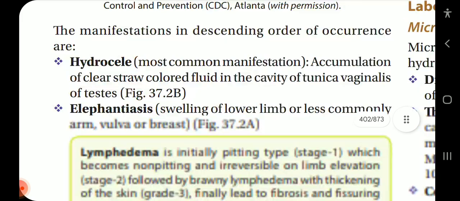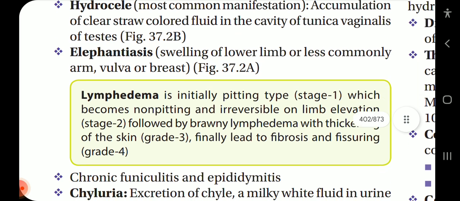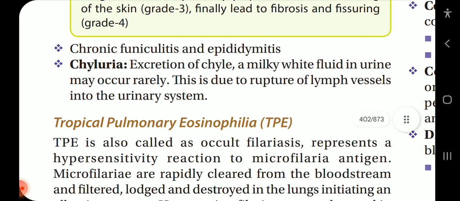The manifestations of the chronic disorder in descending order of occurrence are: hydrocele, the most common manifestation, accumulation of clear straw-colored fluid in the cavity of the tunica vaginalis of the testes. Elephantiasis, swelling of the lower limb or, less commonly, arm, vulva or breast. Lymphedema is initially pitting type, stage 1, which becomes non-pitting and irreversible on limb elevation, stage 2, followed by brawny lymphedema with thickening of the skin, grade 3, finally leading to fibrosis and fissuring, grade 4.